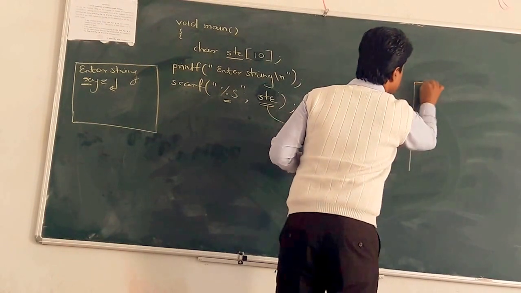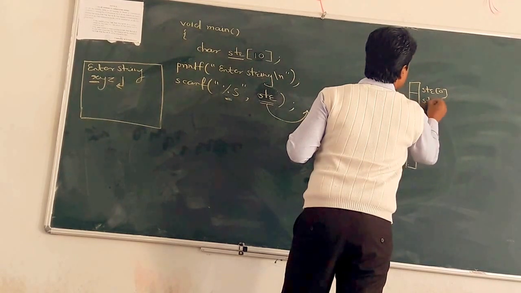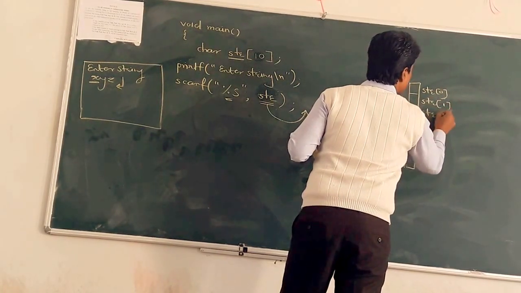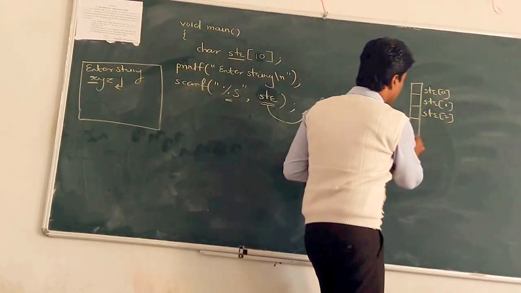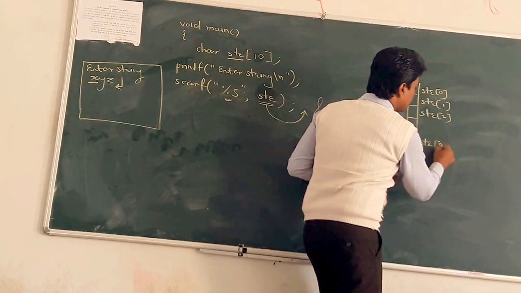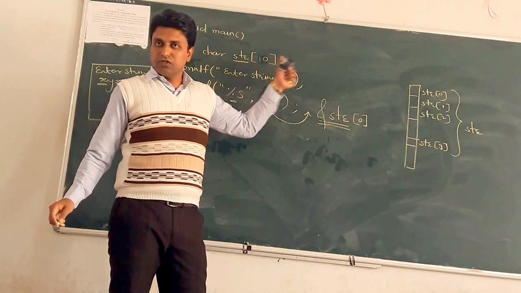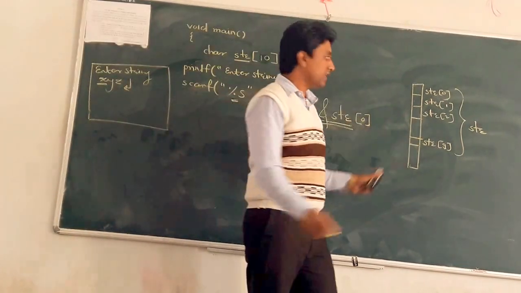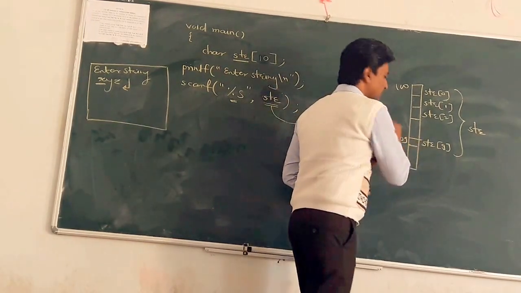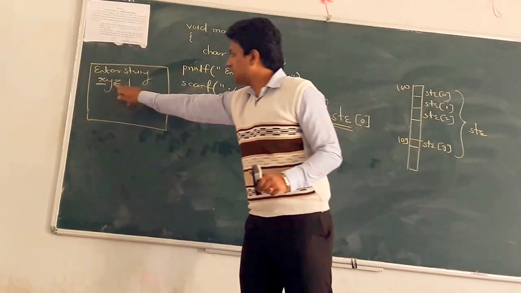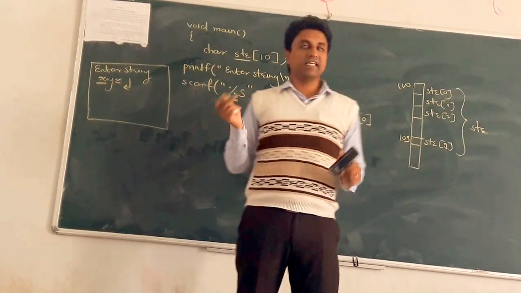On the RAM it is stored like this. When you enter xyz on the console, these are str of 0, str of 1, str of 2. The memory allocation is done at the time of compilation. Up to str of 9, since the array is str of 10, a total of 10 bytes are reserved. Suppose 100 is the base address and the last address is 109. When you scan the string xyz and press enter, this string is stored at the address of str, that is, the base address.